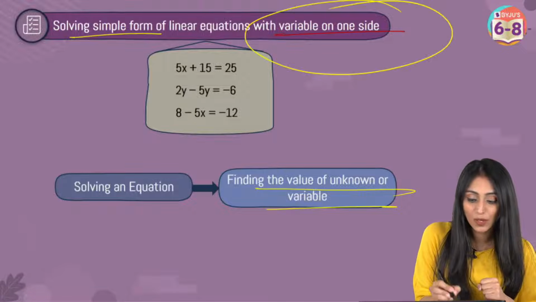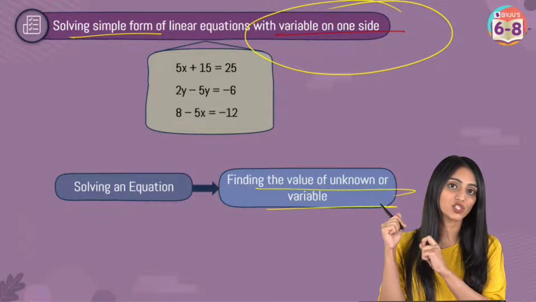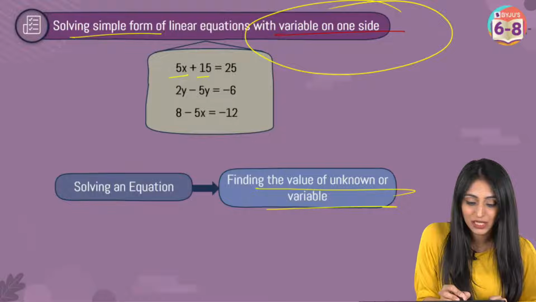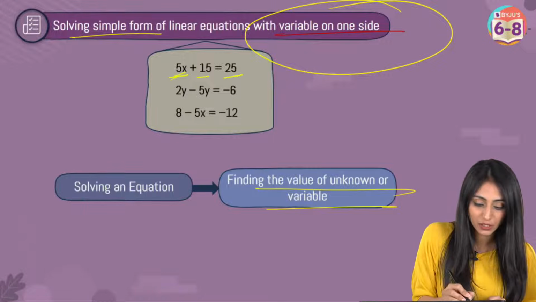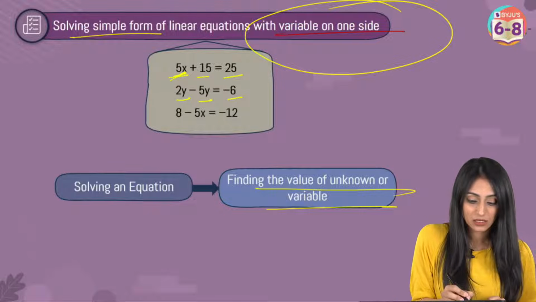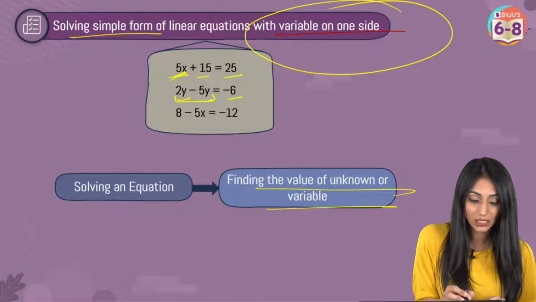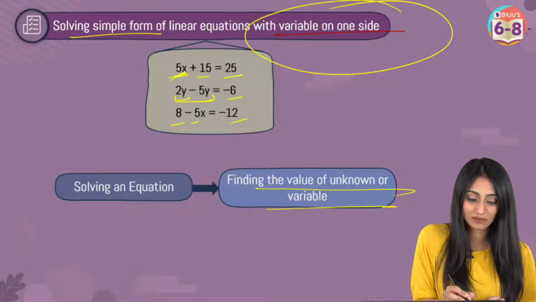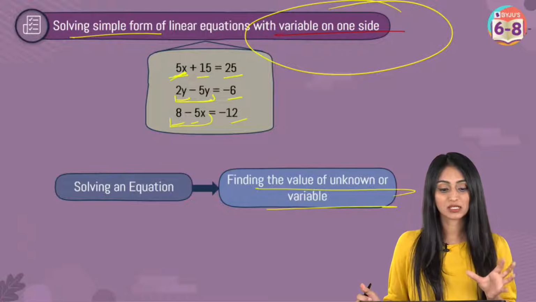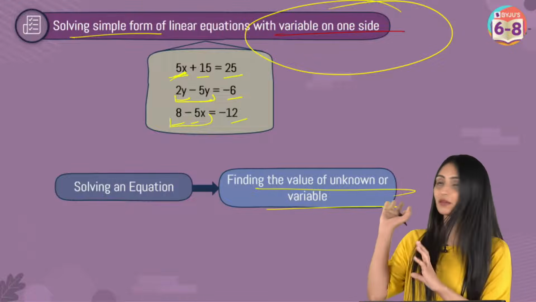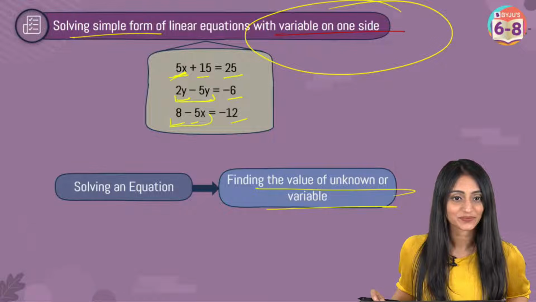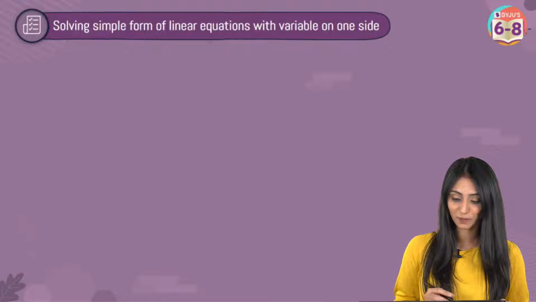With variables on one side, that means the variables in the equations will be on one side, constants on the other side, right? Like here, 5x plus 15 equals 25. Variable is here on the left side. 2y minus 5y equal to minus 6. Variables are on one side, right? Here, 8 minus 5x equal to minus 12. Variable is on one side, right? So now we are going to discuss a few things on this topic only. That's okay, Divyanshi.